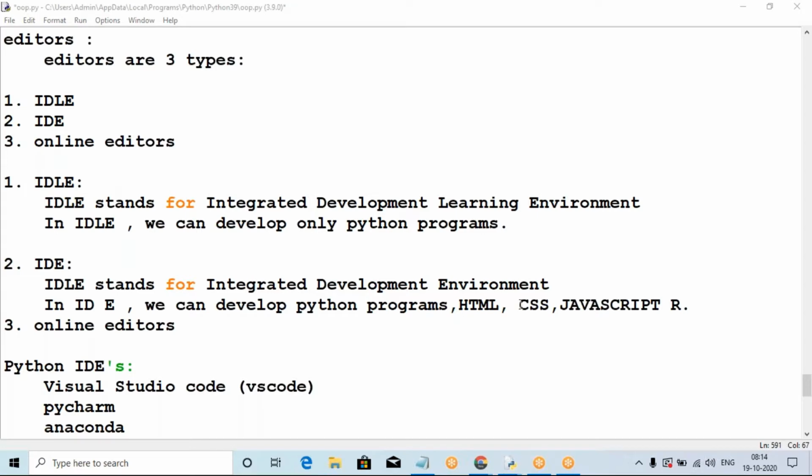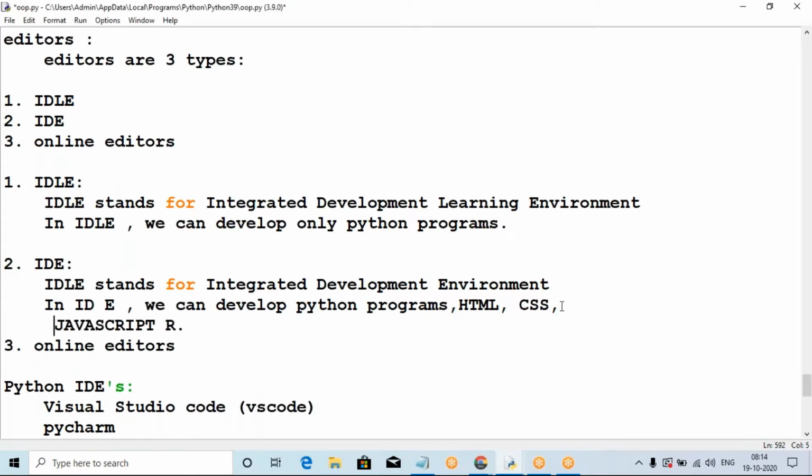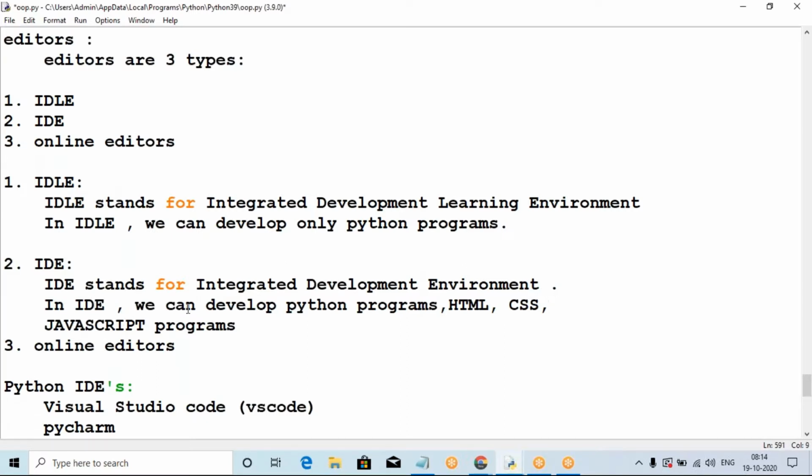IDE stands for Integrated Development Environment. In an IDE, we can develop Python programs as well as HTML, CSS, JavaScript programs.